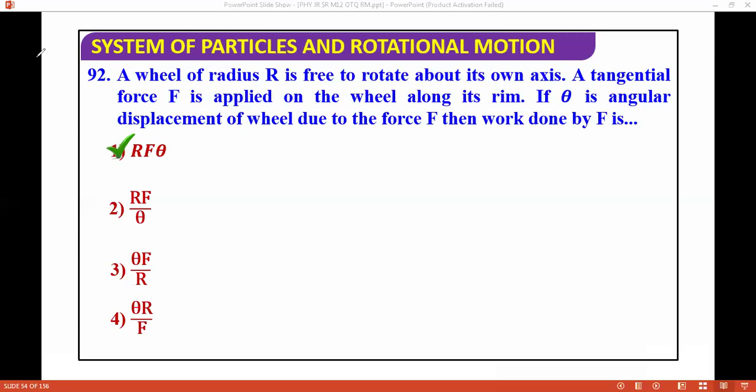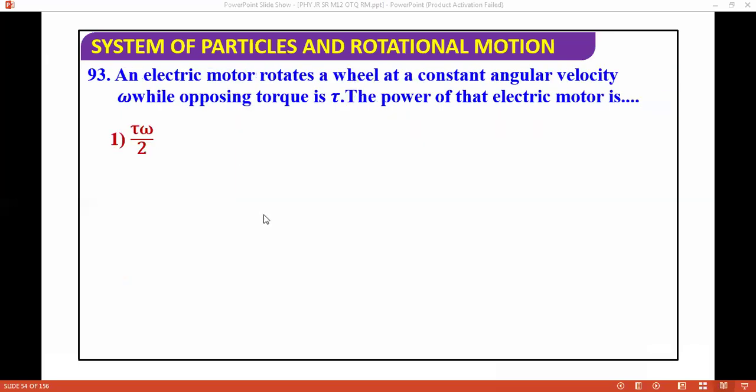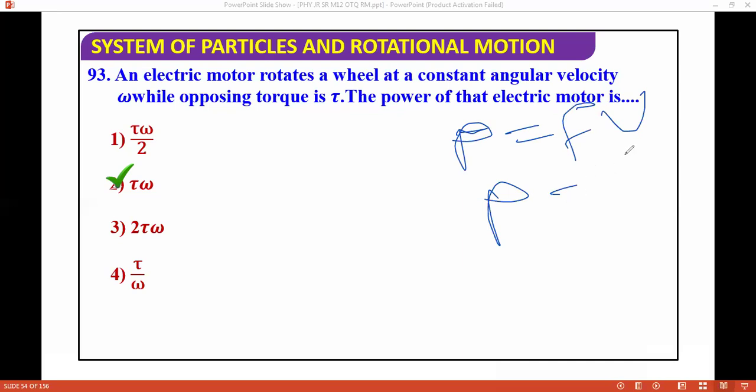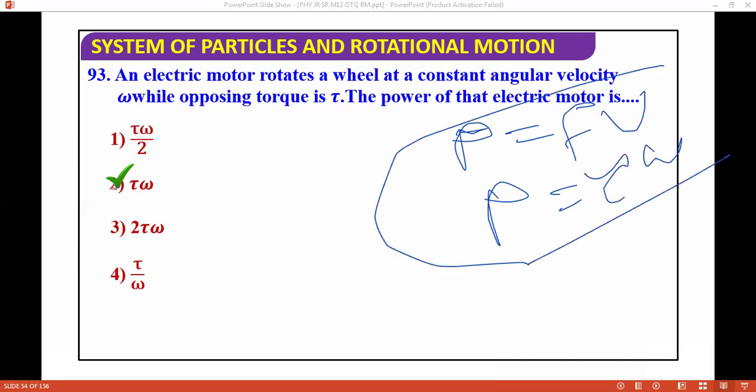Now I'm moving ahead to the next question. An electric motor rotates a wheel at a constant angular speed omega while the opposing torque is tau. The power of the electric motor is tau omega. By analogy, power is F times V. In the same way here, F is tau and V is omega, so power is tau times omega. It's a very good question. You can say F dot V, and in the same way tau dot omega. Okay?